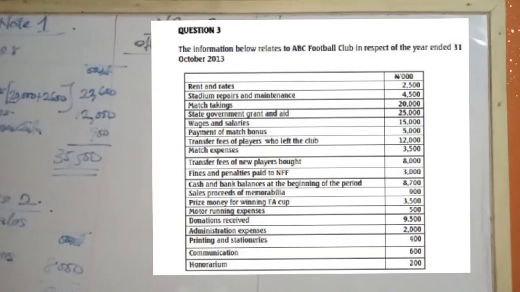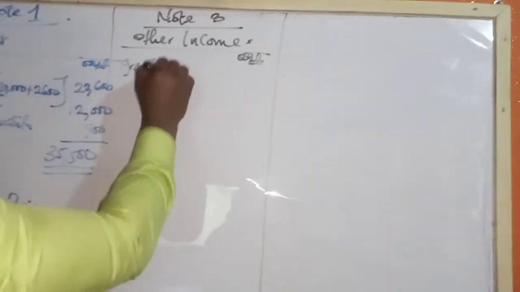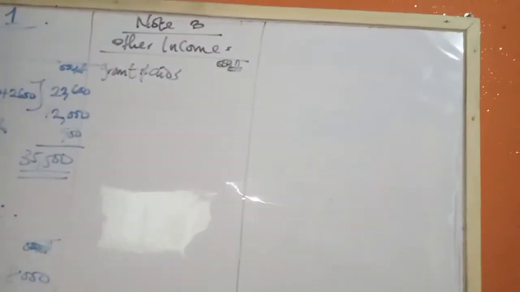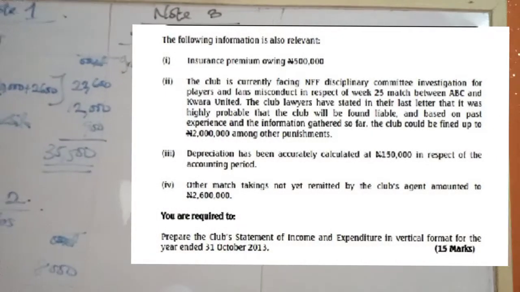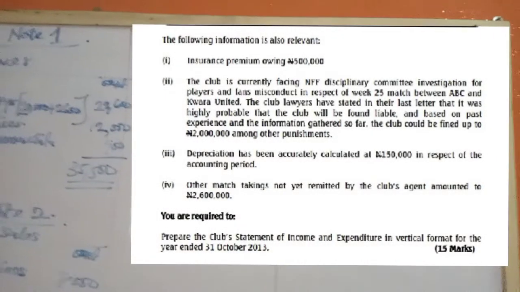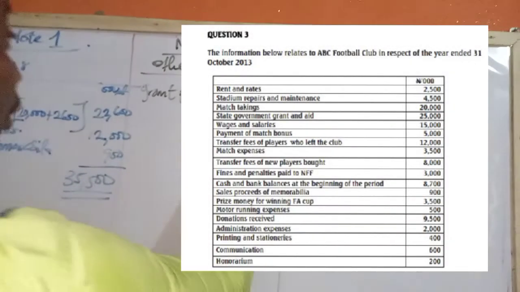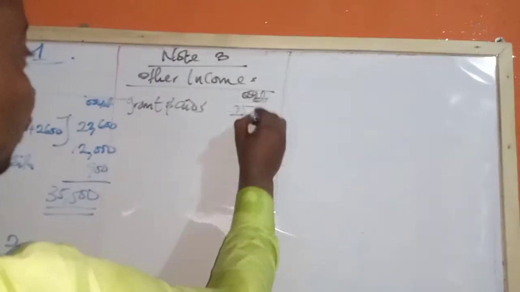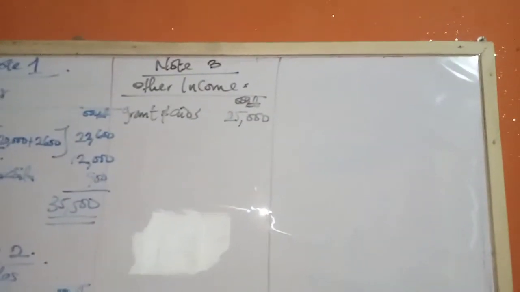Okay. State government grant and aids. Any additional information on that? No. So we take it directly. How much is that? 25 million. So we have 25,000. That's the million out there. So the next, any other income there?